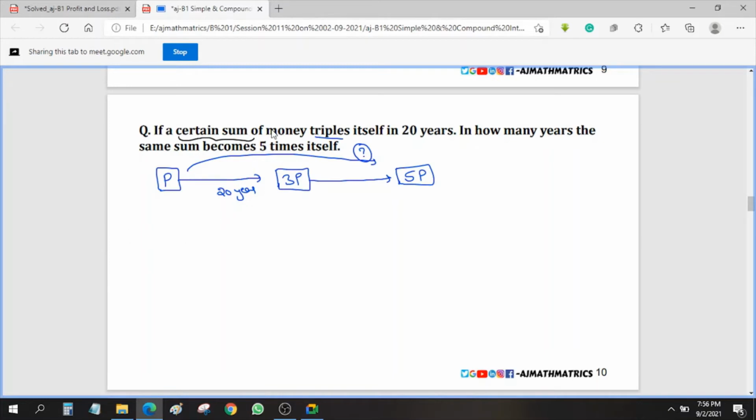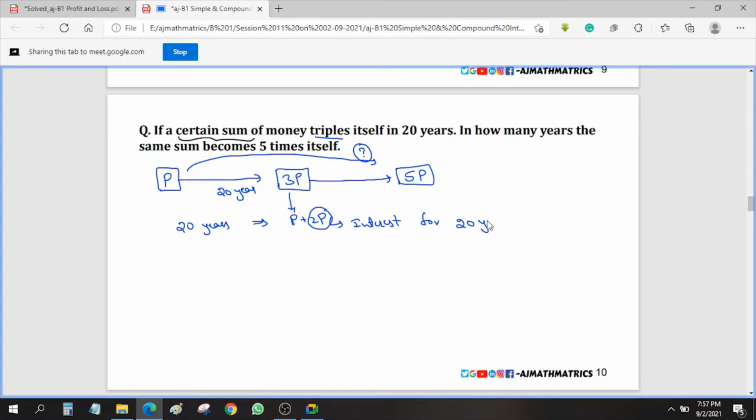Now, this is a simple interest question. Anyhow, it's clearly mentioned in the examination also. A sum of money in simple interest got tripled itself. Now, after 20 years, let's observe this one. After 20 years, it got tripled means what? That 3P, can I consider it as P plus 2P? We can consider. Tripled means three times, which is nothing but principal plus 2P. So this 2P is the interest for 20 years, right?